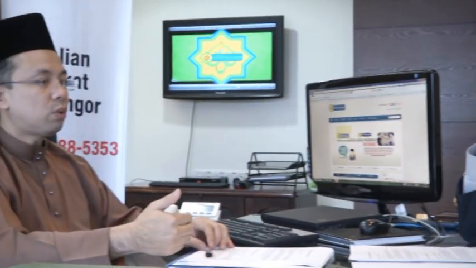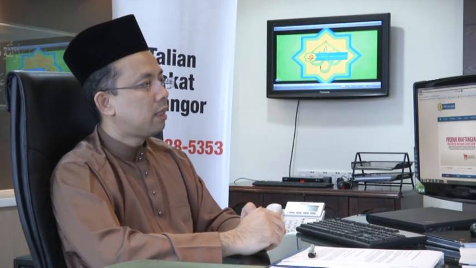Sometimes you need liquid asset to flow to run your operation. So if you tie up everything in fixed asset, your running cash flow, your running of the operation will be a challenge. I see. So that's how we measure the zakat.